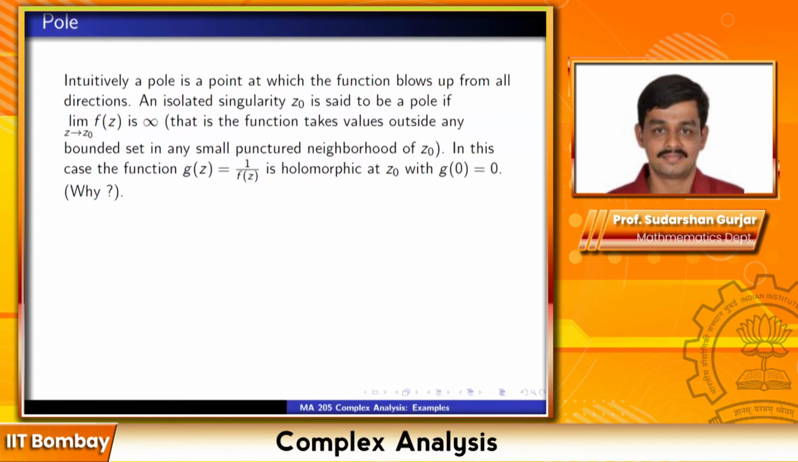By Riemann's theorem, if the limit of 1 upon f(z) as z tends to z0 exists, then g(z) will be holomorphic. But the limit does exist, because it is of the form 1 upon infinity, so it will be 0. The limit of 1 by f(z) as z tends to z0 will be 0. So we are using Riemann's removable singularity theorem to conclude that g is holomorphic at z0.